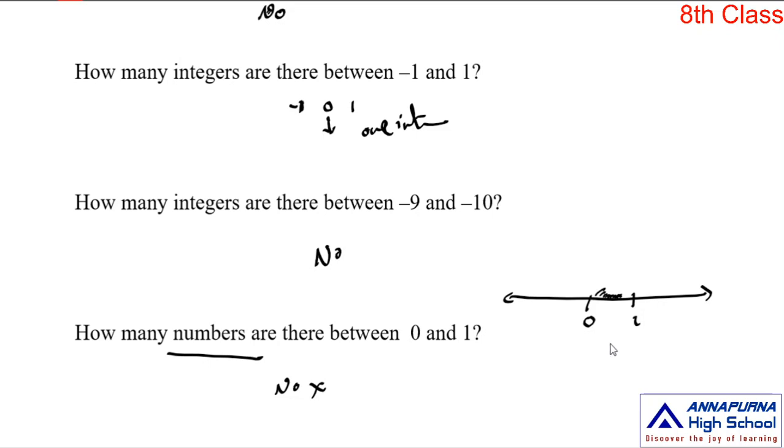Those infinite numbers are either in the form of p by q or not in the form of p by q. So in these infinite numbers, some numbers are in the form of p by q. A number which is in the form of p by q, we call a rational number.